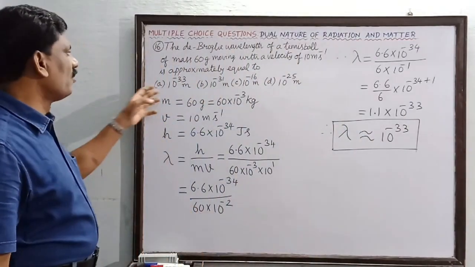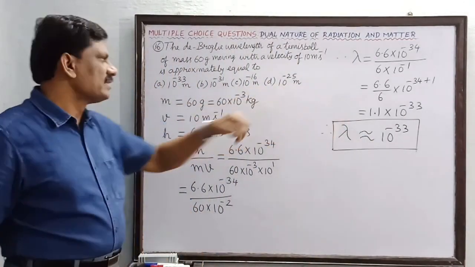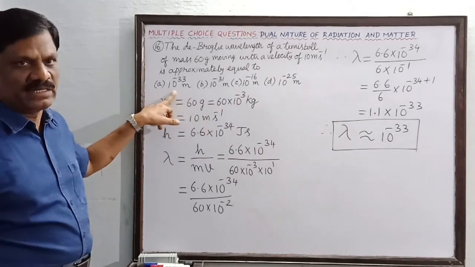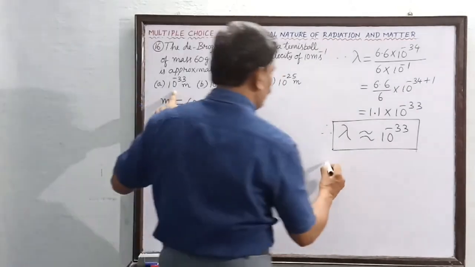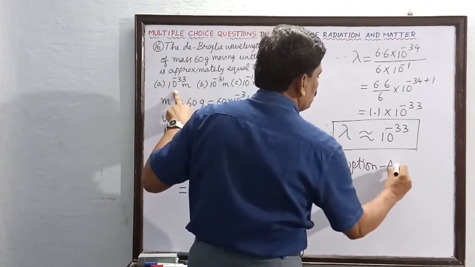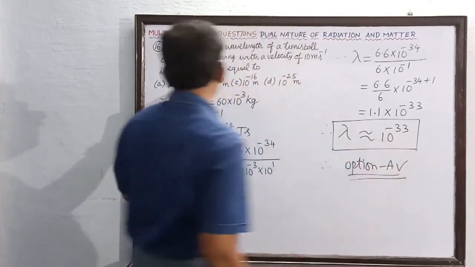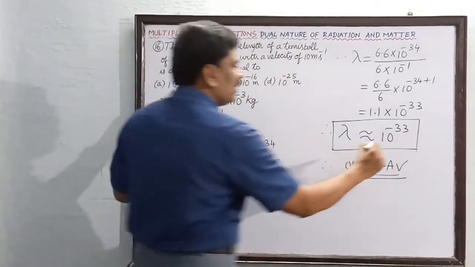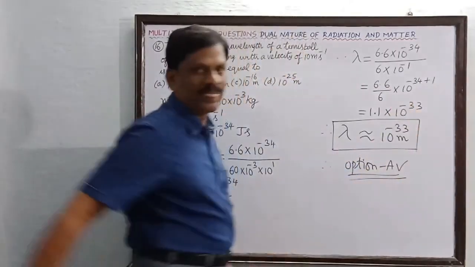So which of these 4 ranges the wavelength is coming in is option A. Therefore option A is correct. So this is in the range of 10 power minus 33 and the unit is meter. Okay, students.